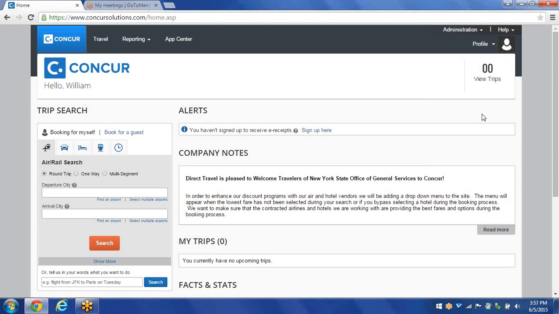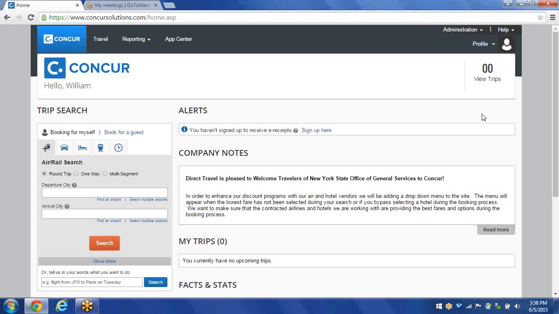Before we begin, just to make you aware, all travelers and arrangers must follow their agency's travel authorization policies and procedures prior to making travel arrangements. For information on travel authorization procedures, travelers and arrangers should check with their agency finance office or other appropriate authorities.